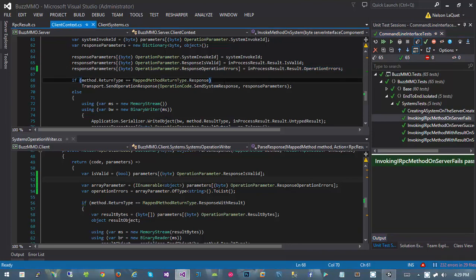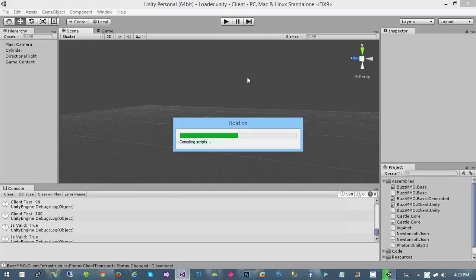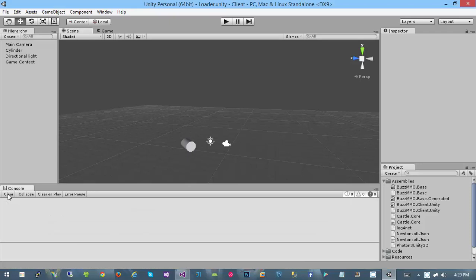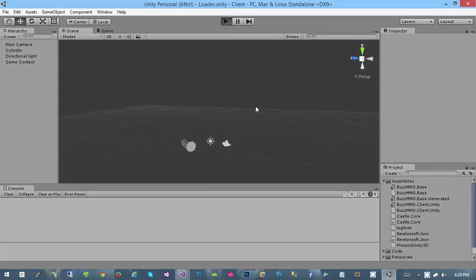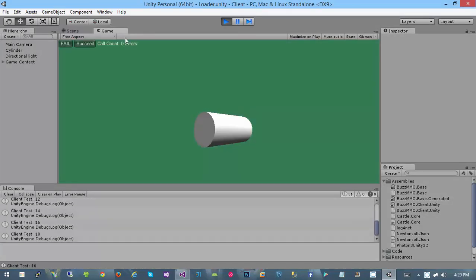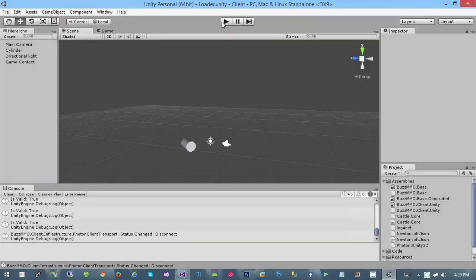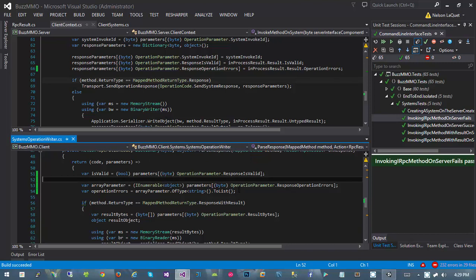I'm going to go ahead and hit F6 to trigger a build. I'm going to jump into Unity, and it's going to re-import all my awesome stuff. I'm going to hit play, and we are connected. And we can fail, and we can succeed, and everything is awesome. So, yeah, that was a quick video about how we handle that particular error.